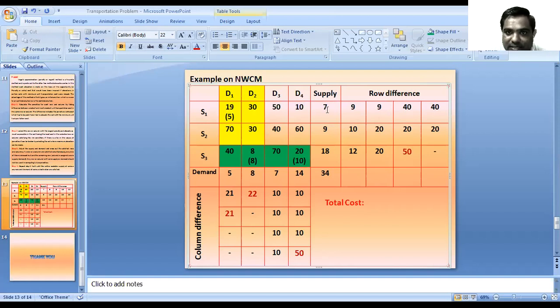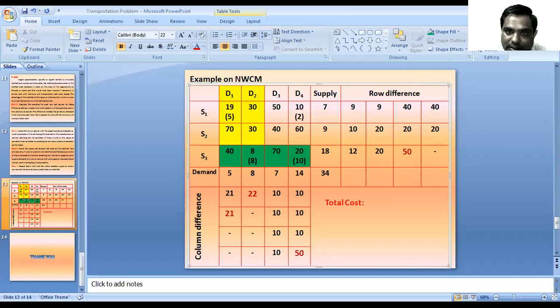First, out of this 14, we fulfilled 10 units, which means 4 units remain. Then the supply is 7 units. Out of the 7 units, 5 units are allocated, and these 2 units are remaining. Then 4 minus 2, only 2 units are remaining. So we can fulfill 2 units here. But still the demand of the D4 column is not fulfilled.